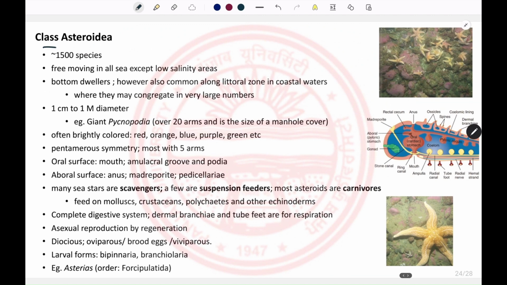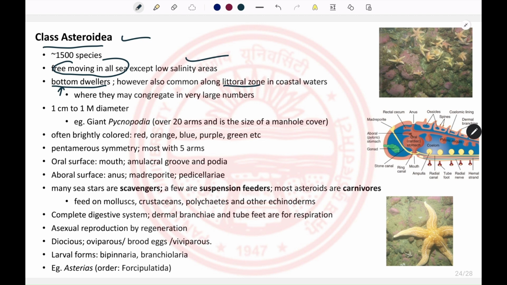The next class is class Asteroidea. This is the most common class in the phylum Echinodermata. They are present in all seas except the low-salinity areas. They are mainly bottom dwellers, so they are mainly benthic, but they can be present in the littoral zone.